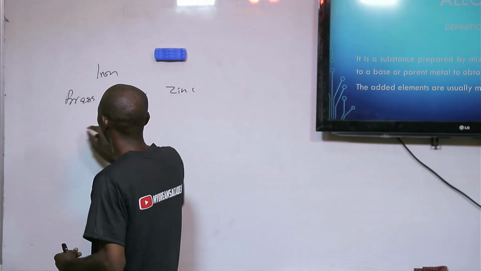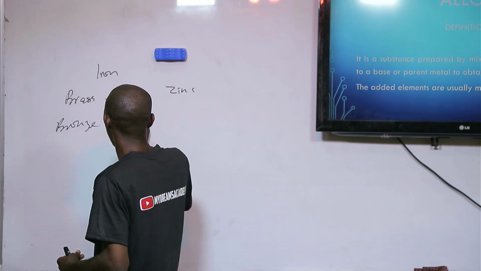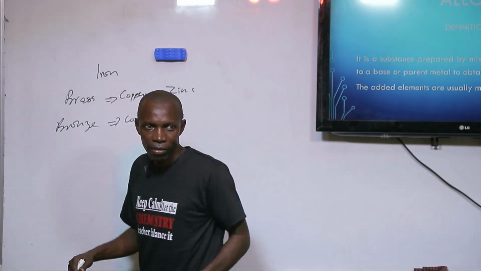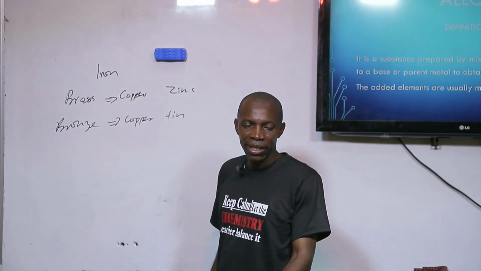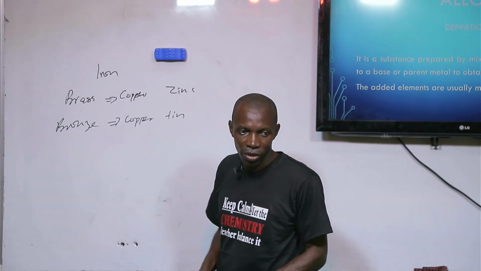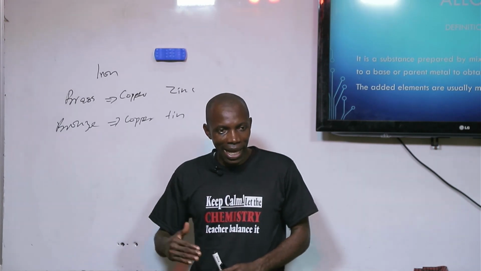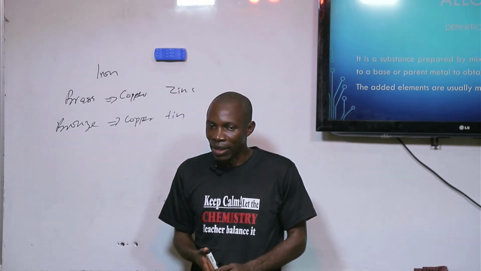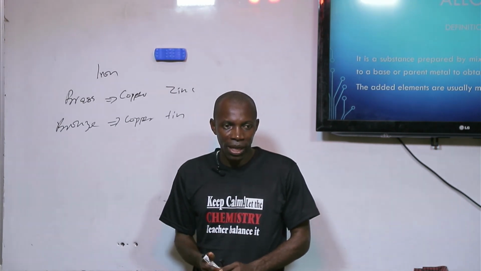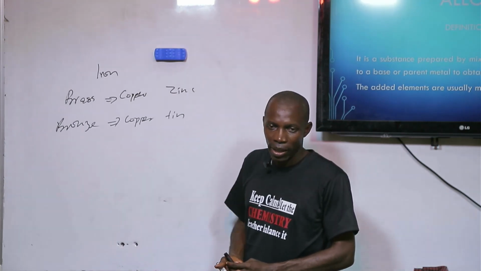Zinc. Something like bronze has a component of what? Copper and the what? Tin. These are alloys. You have duralumin, which has manganese, magnesium, aluminum, and so on, that gives a desirable property like lightness and strength that makes it to be used in construction of what? Aircraft. Alloy has gone a long way in science.